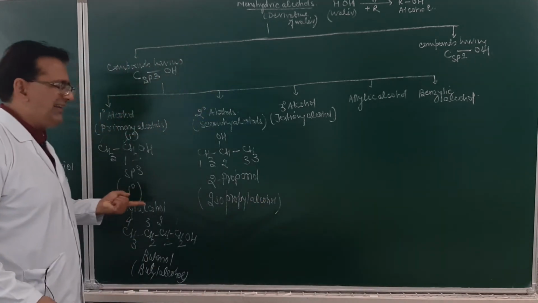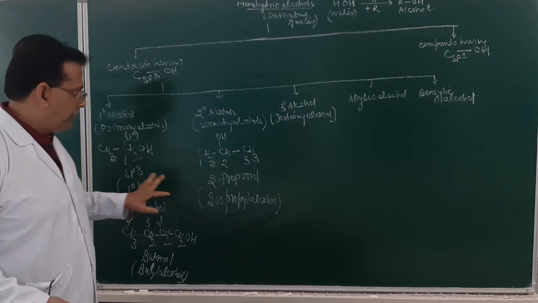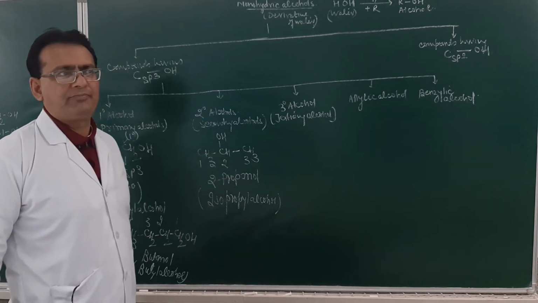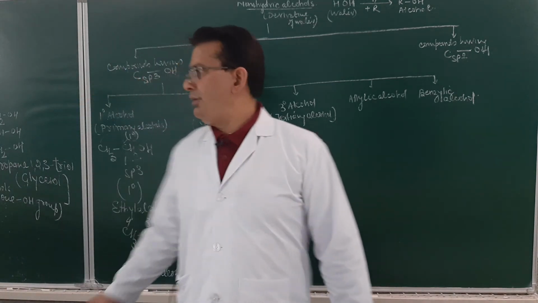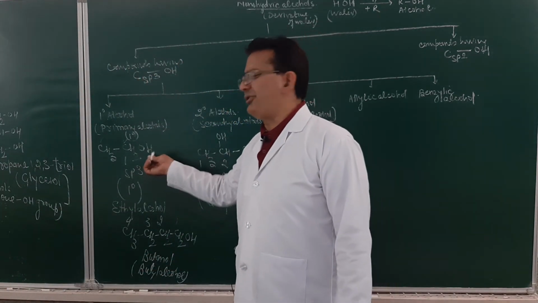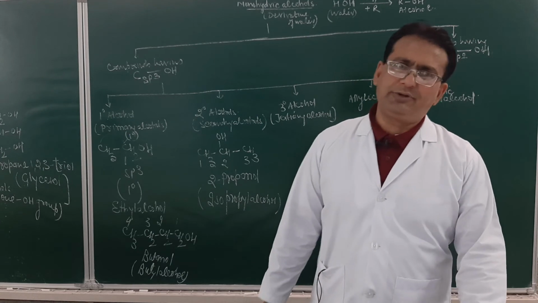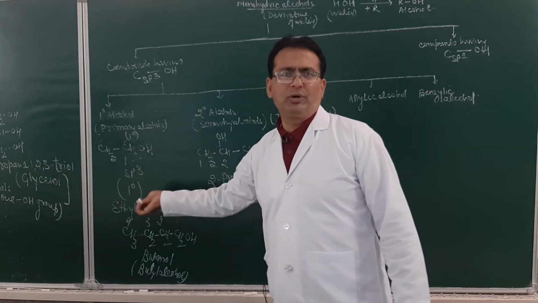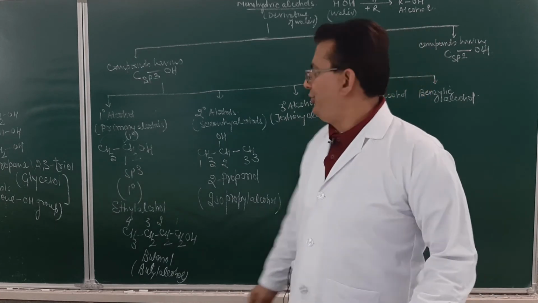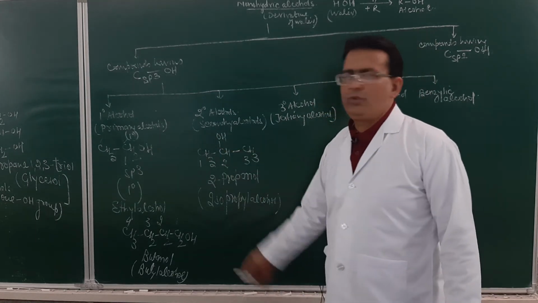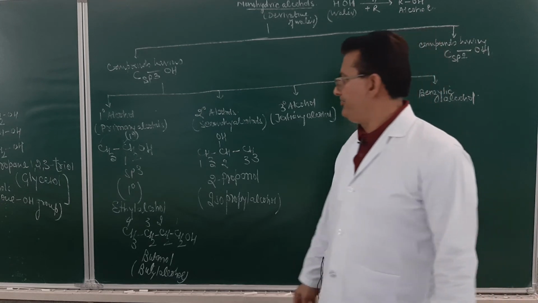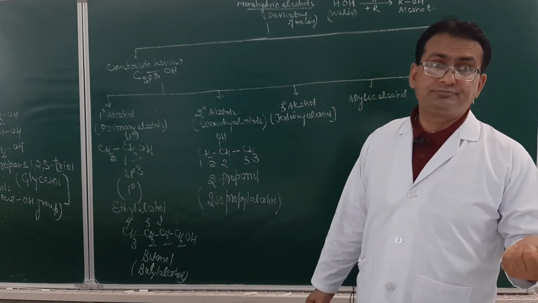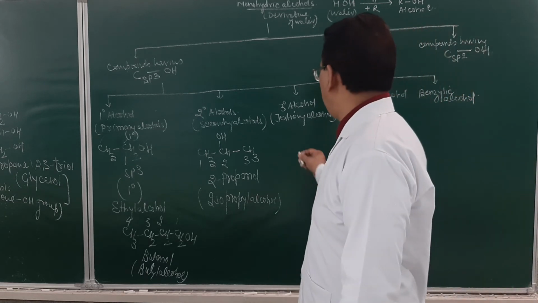So when we will be discussing this chapter in detail, you will definitely come across the structure in which OH group is attached to the secondary carbon atom. As we will be also coming across the structure in which OH group is attached to the primary carbon atom. If OH group is attached to the primary carbon atom, it will be called as 1-degree alcohol. If OH group is attached to the secondary carbon atom, it will be called as a 2-degree alcohol. Similarly, if OH group is attached to the tertiary carbon atom, it will be a 3-degree alcohol.